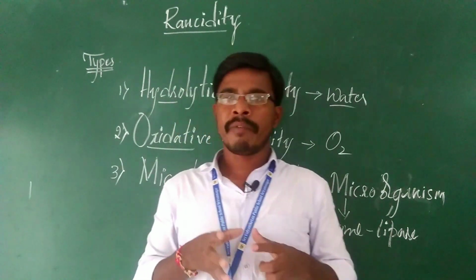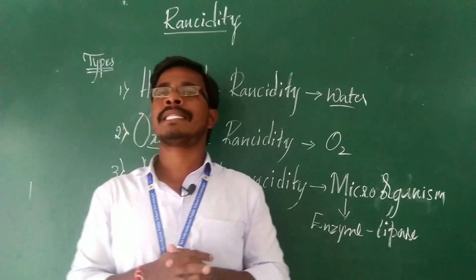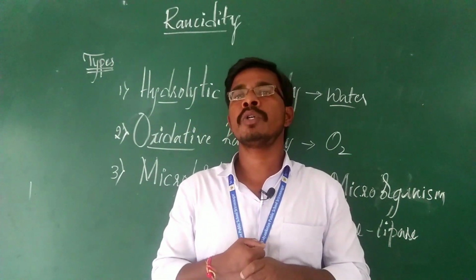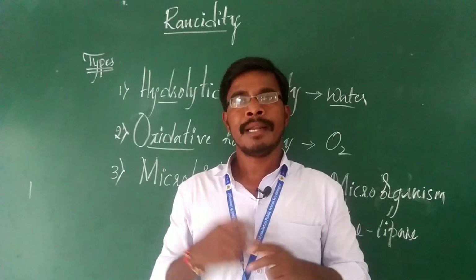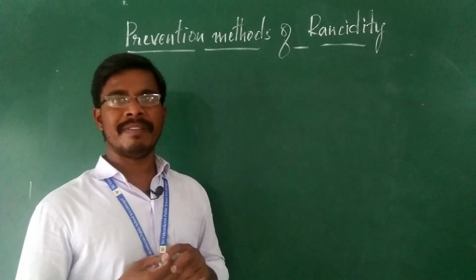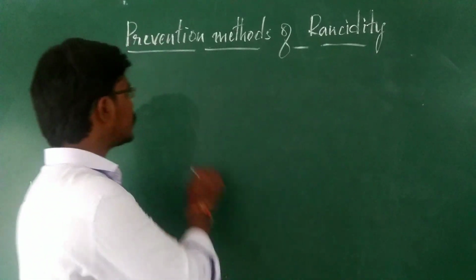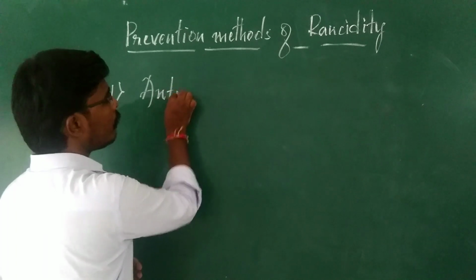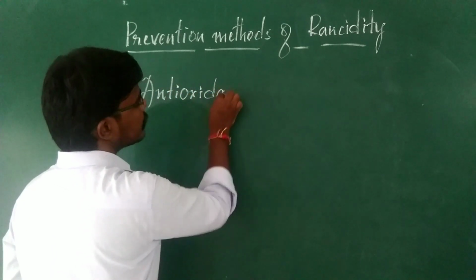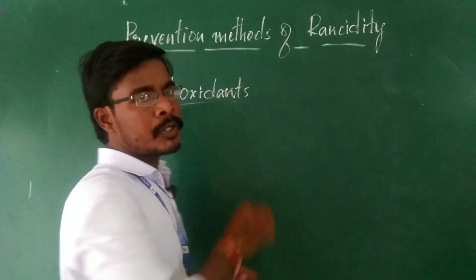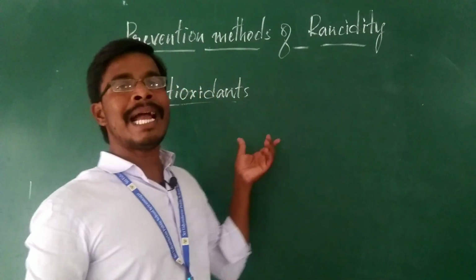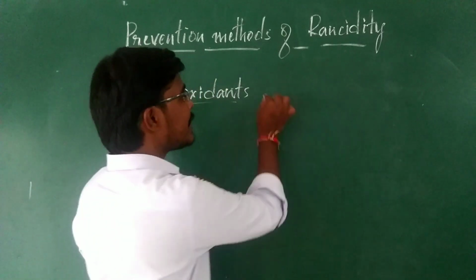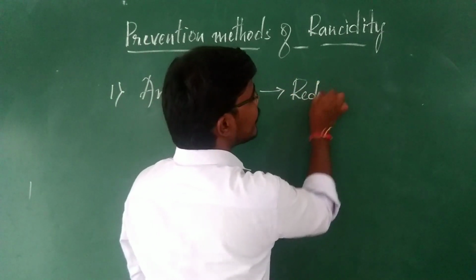Then if you want to prevent the rancidity, control the rancidity or retard the rancidity, what can we do? What are the methods we are going to use for controlling rancidity? Yes, now we are going with the prevention methods of rancidity. In this, first of all, you should know about antioxidants. By the addition of antioxidants to the food material, those antioxidants are going to control the supply of oxygen, or we can say these antioxidants are nothing but reducing agents.